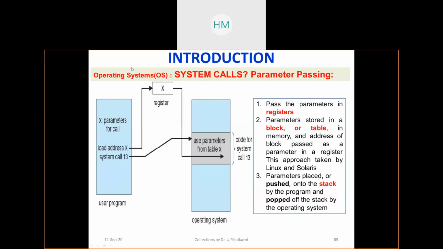Then for a system call, you need to sometimes pass a parameter, right? How are parameters passed between your program and the operating system? It makes use of registers. Passing a parameter, right?